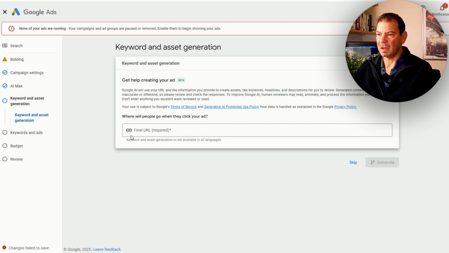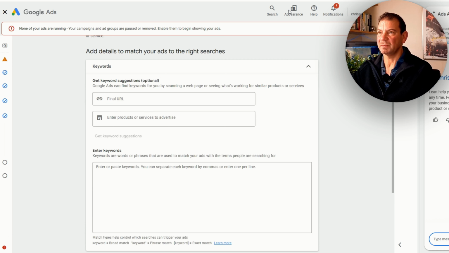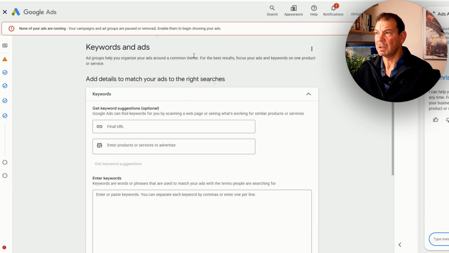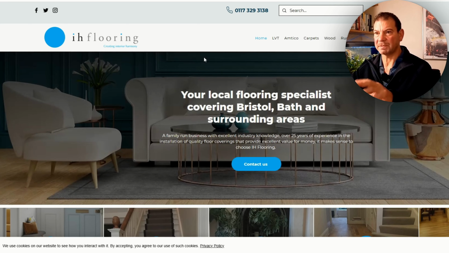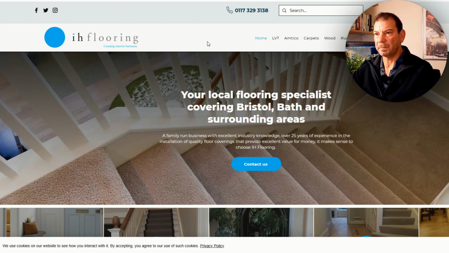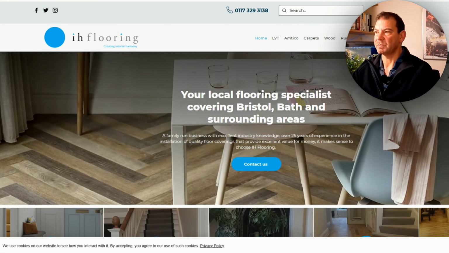Come to next. We can put in the URL of the company, and then from here, Google will generate headlines. I don't want to do that. Skip. And then what we want to do is now create the actual headlines and descriptions based on what we want to achieve. So if we are looking to create the actual ads, what we want to do is come to the actual website of the landing page and decide what URL we're actually going to be targeting. So for this, I'm just going to target the general website, and then I'm going to build an ad group based around there, so I can show you how you can start building out the ad group. So we're going to focus on wood flooring.